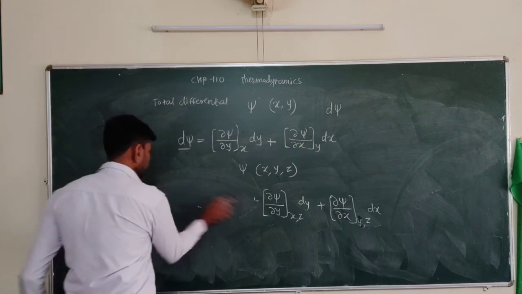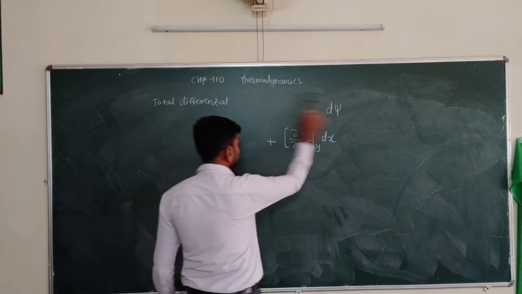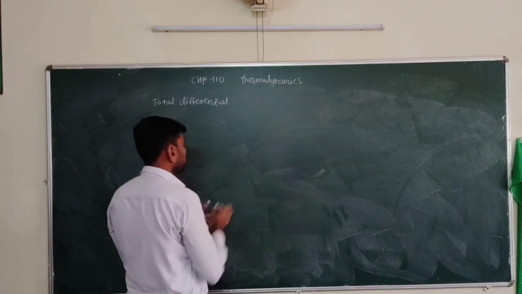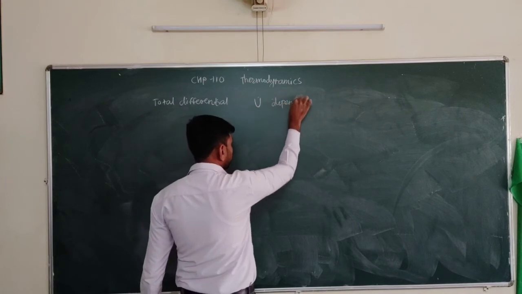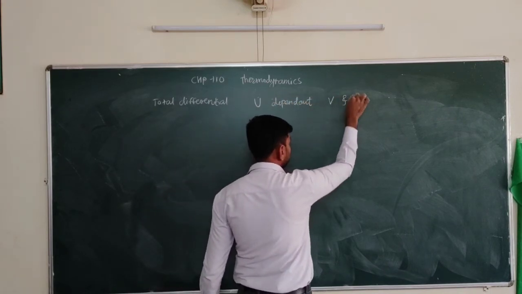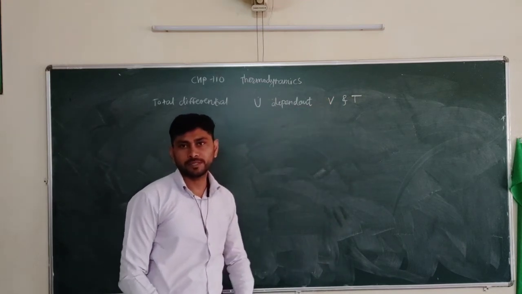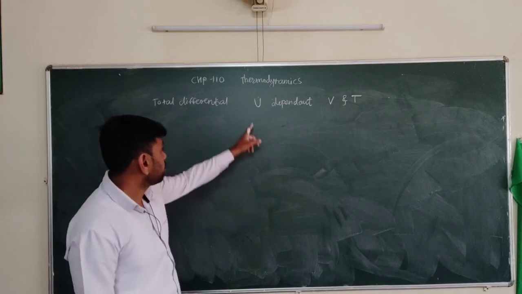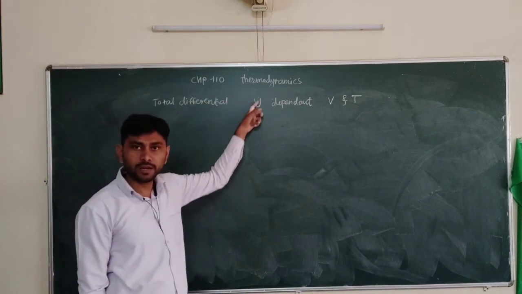Suppose we take an example here: if the internal energy U depends on volume and temperature, how can we find the total differential for the internal energy?